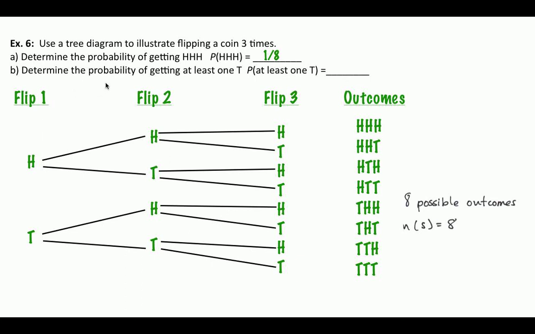The probability of getting at least 1 tail means that we can have 1 tail, 2 tails, or 3 tails. The only thing that we don't want is the case where we've got heads, heads, heads. So in this case, it's probably good to use the complement or an indirect method. We can say the probability of getting at least 1 tail is 1 minus the probability of all heads. No tails is the only undesirable case. Exactly. And so that gives us 7 out of 8. So the probability of getting at least 1 tail in 3 flips of the coin is 7/8.